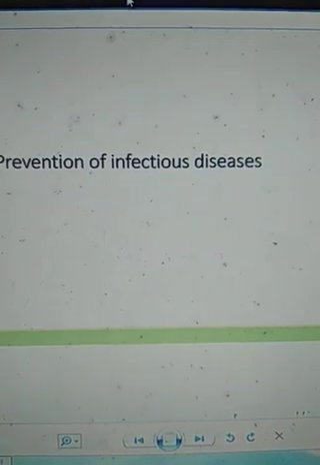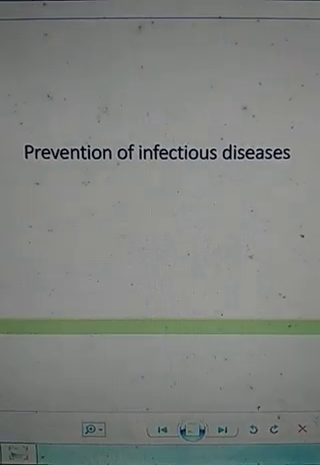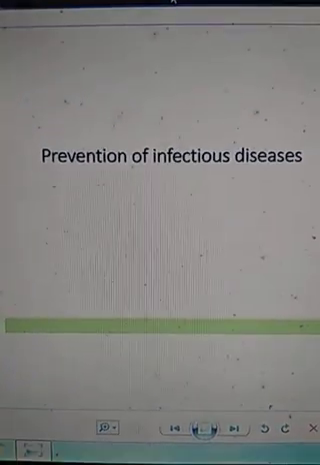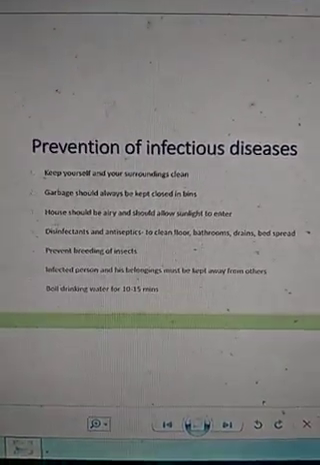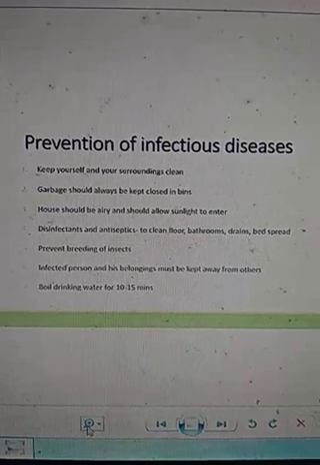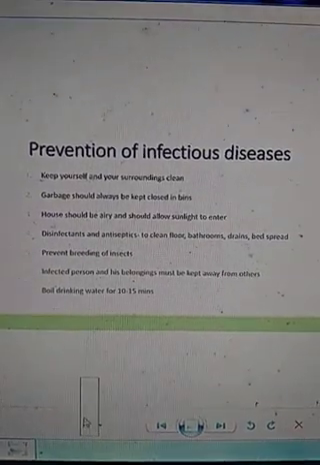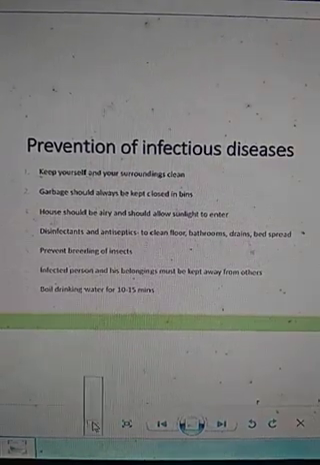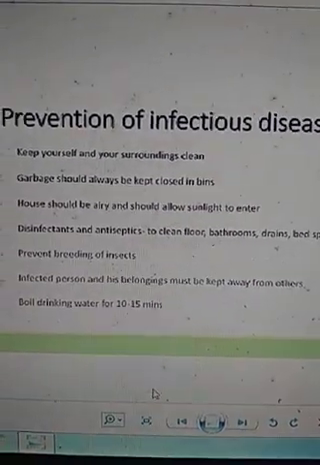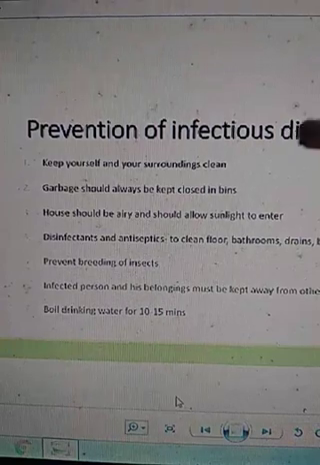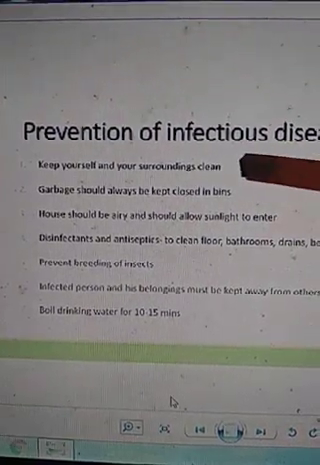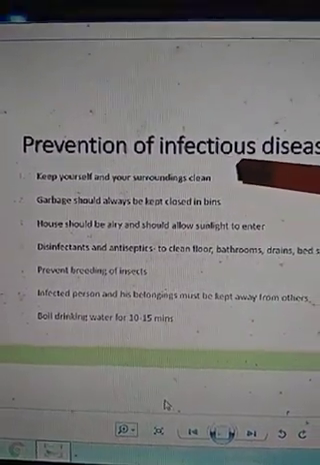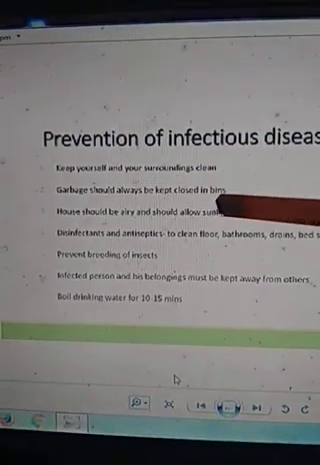Okay. Now let us talk about preventing such infectious diseases. How can we prevent them? So here are the ways by which we can prevent disease. First is keeping yourself clean. If we are clean and our surroundings are clean, then we can keep ourselves and our surroundings disease free by keeping germs away.